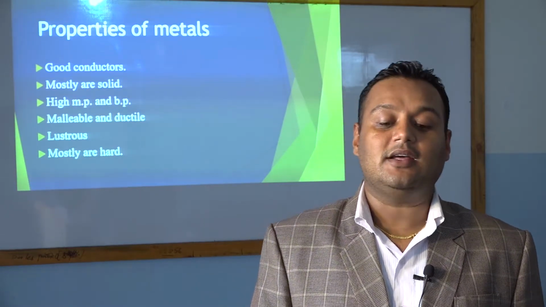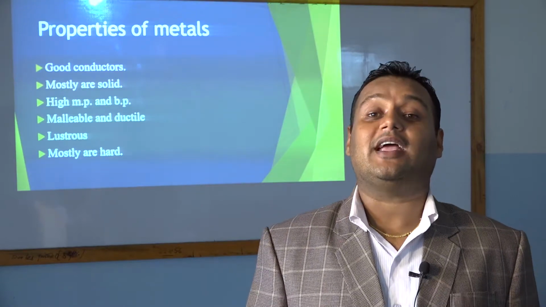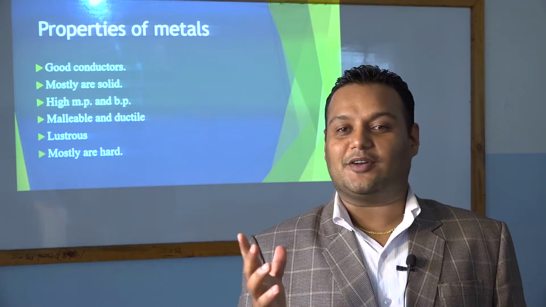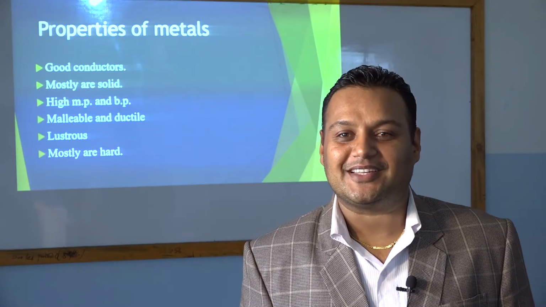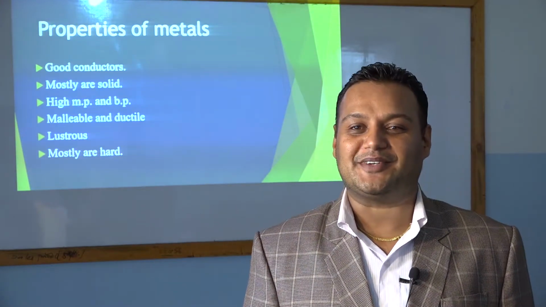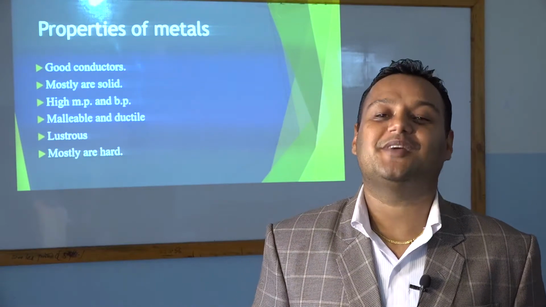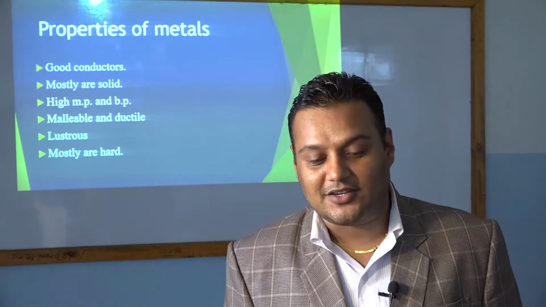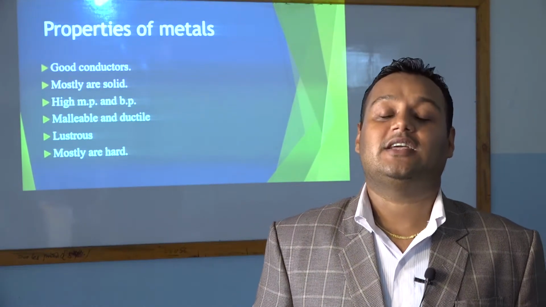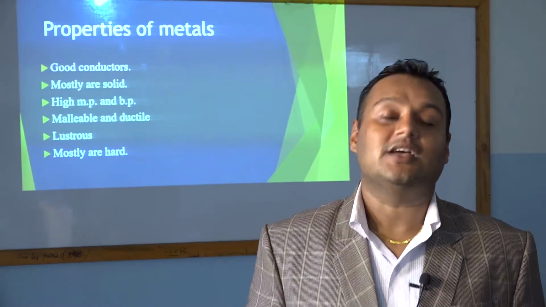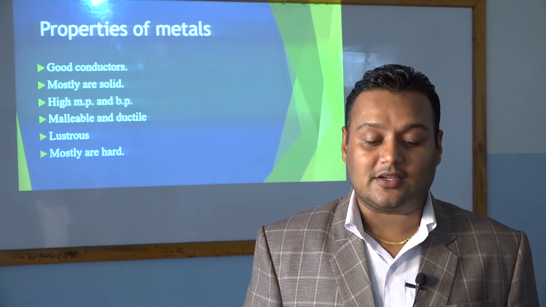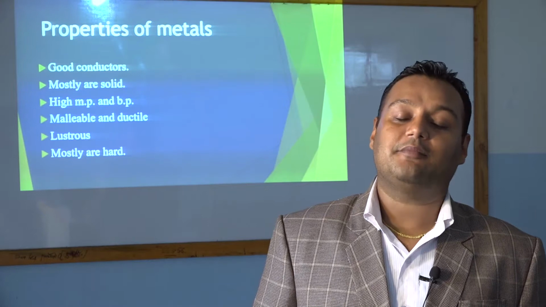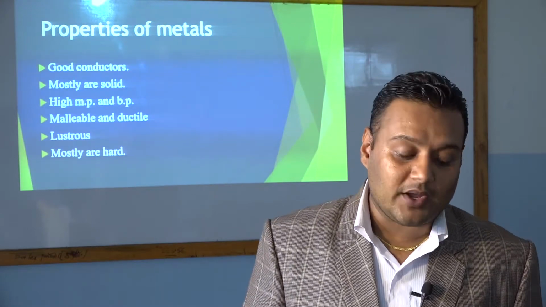And we also read about the properties of metals. For any element to be a metal, it must have the following properties. It is a good conductor, which means electricity and heat easily pass through it. Mostly they are solid in nature, which means they have fixed geometrical shapes, with a high melting point and high boiling point.